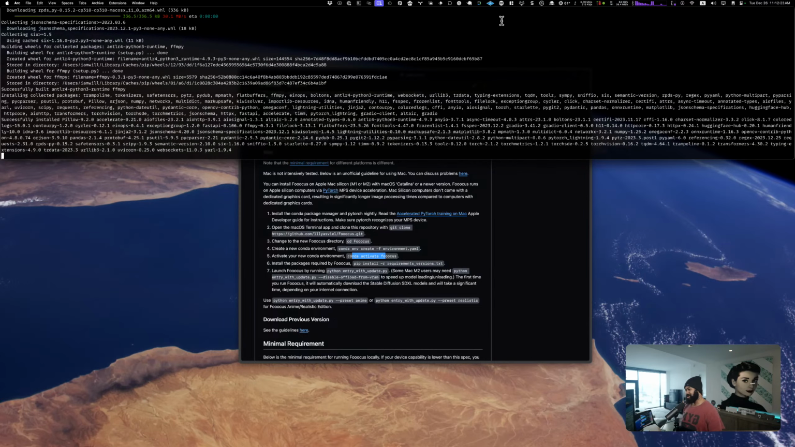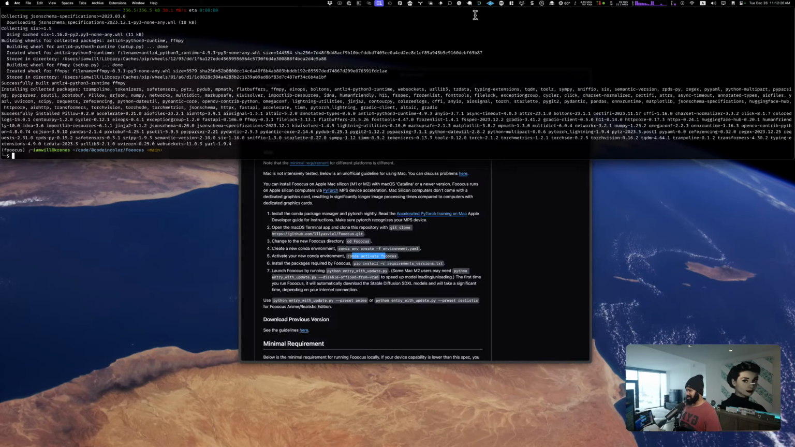So we're just waiting on this to finish up. It should only take a few seconds. All right, now that we've done that, we're going to do the Python entry with update. And what this will do is go and fetch the latest models and pull all that kind of stuff down so that we can have fun. All right, so let's do that. So we're gonna do Python entry with update, and I want to do a preset of realistic.